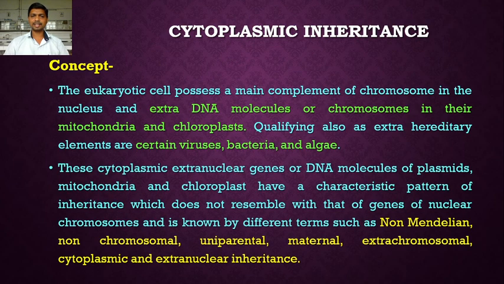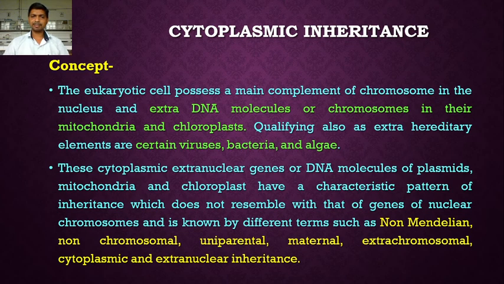These cytoplasmic extranuclear genes or DNA molecules of plasmids, mitochondria and chloroplast have a characteristic pattern of inheritance which does not resemble that of the genes of nuclear chromosomes and is known by different terms such as non-Mendelian inheritance, non-chromosomal inheritance, uniparental inheritance, maternal inheritance, extrachromosomal inheritance, cytoplasmic inheritance or extranuclear inheritance.